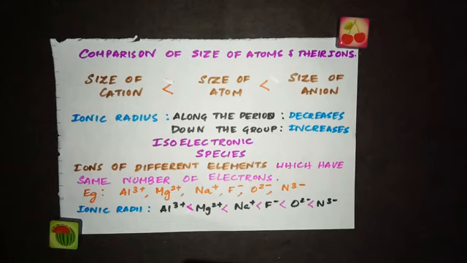You could see in your textbook a few graphs showing the variation of atomic radius with atomic number across the second period, and also the variation of atomic radius with atomic number for all alkali metals and halogens with those values. Please go through that graph so that you can have a better understanding of the variation of atomic radius along the period and down the group.